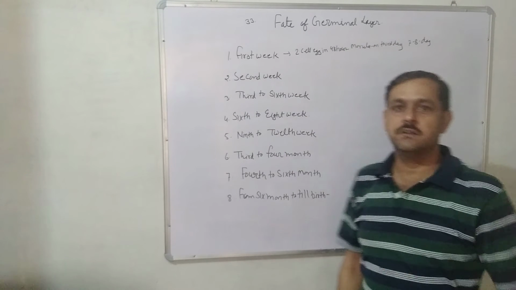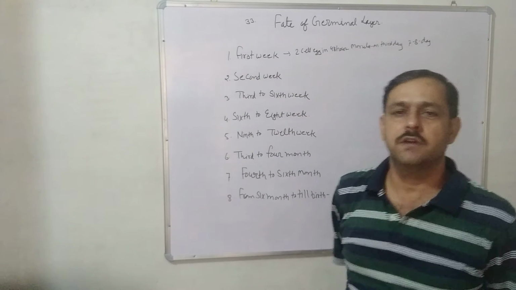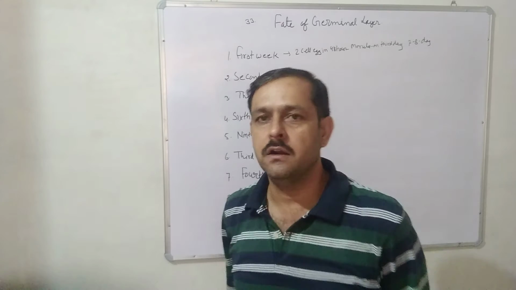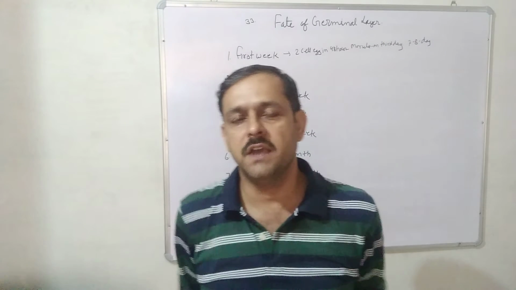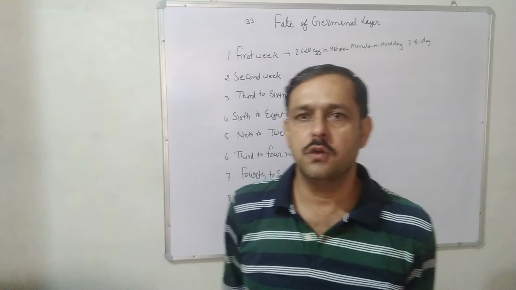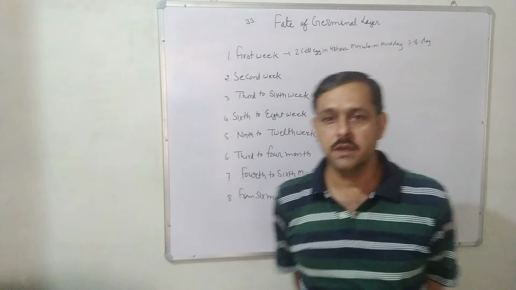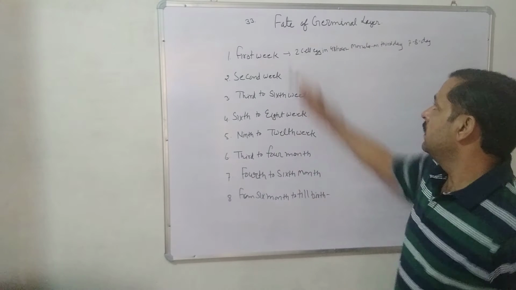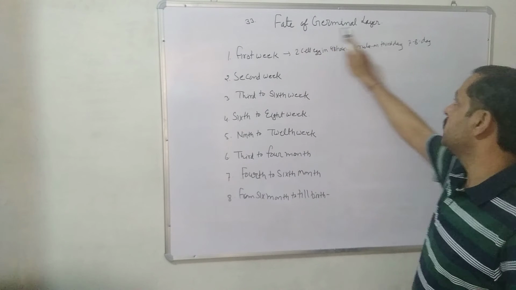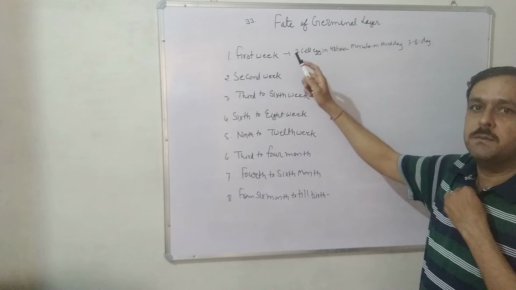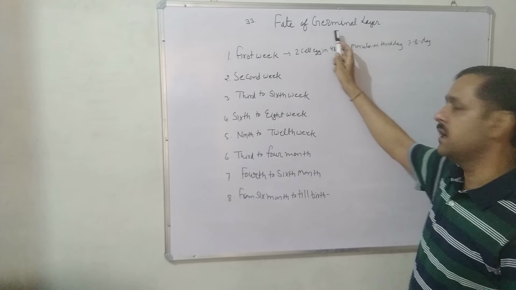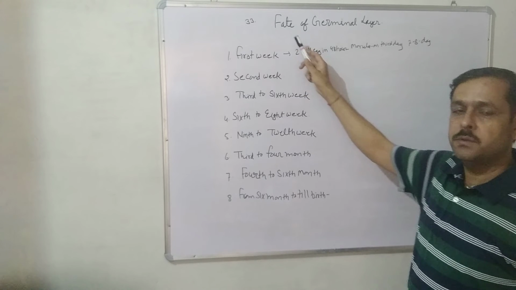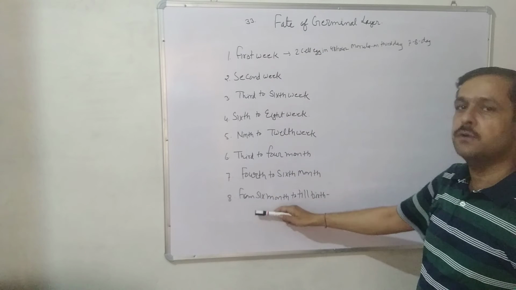From gastrulation, three germinal layers, ectoderm, mesoderm and endoderm, are formed. These three germinal layers make all the organs of the human body. So today we study the fate of the germinal layers. What is the fate of these germinal layers? The fate of the germinal layers is divided into 8 parts.